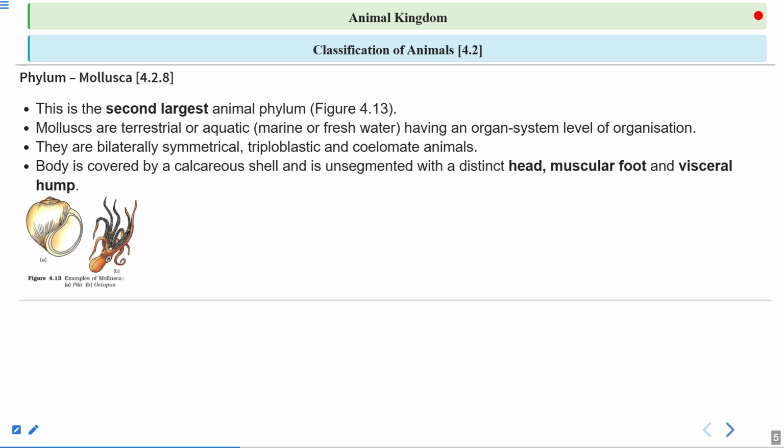These are two organisms that belong to the phylum Mollusca, right? There is Pila, commonly called the apple snail, and you can see it is covered with the calcareous shell. And there is an octopus. The octopus body is not covered with a calcareous shell, but it has suckers for protection, which also help in movement and attaching to any particular substratum.